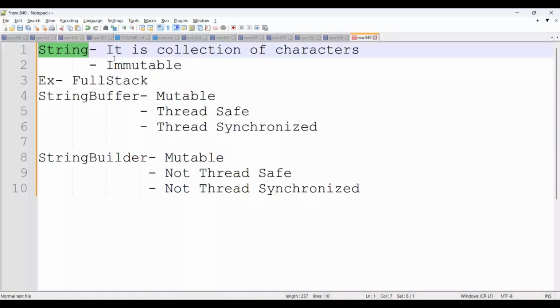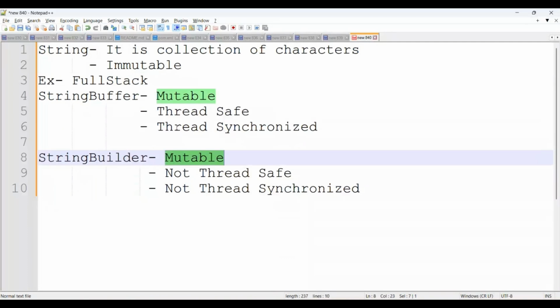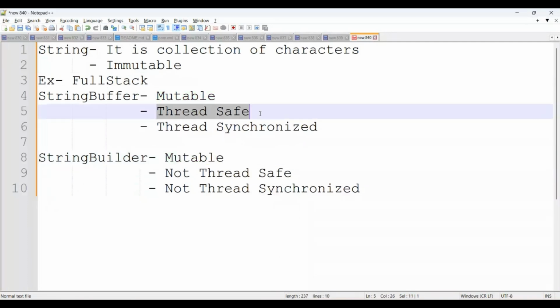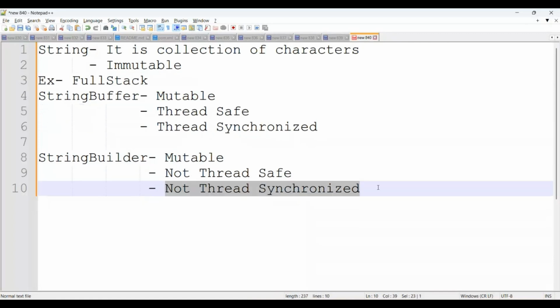There are 3 classes available in Java: String, StringBuffer, and StringBuilder. String itself is immutable, which means we are not able to modify it. Whenever we say immutable, the class is declared as final, so we are not able to inherit or extend it. StringBuffer and StringBuilder are both mutable classes. StringBuffer is thread safe and thread synchronized. StringBuilder is not thread safe and not thread synchronized.